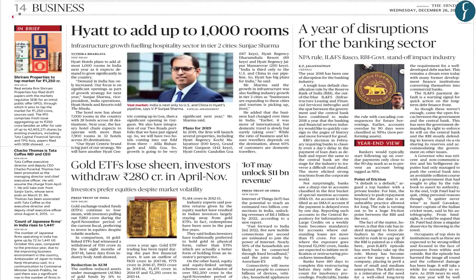Now coming to page number 14, which is basically the business section. The article which is important from the exam perspective is the article with respect to the year of disruption for the banking sector. Now this particular article highlights that banks in India have seen a sharp rise in the accounts which are classified as the special mention accounts. So from the perspective of prelims, one would be required to have certain basic understanding related to the special mention